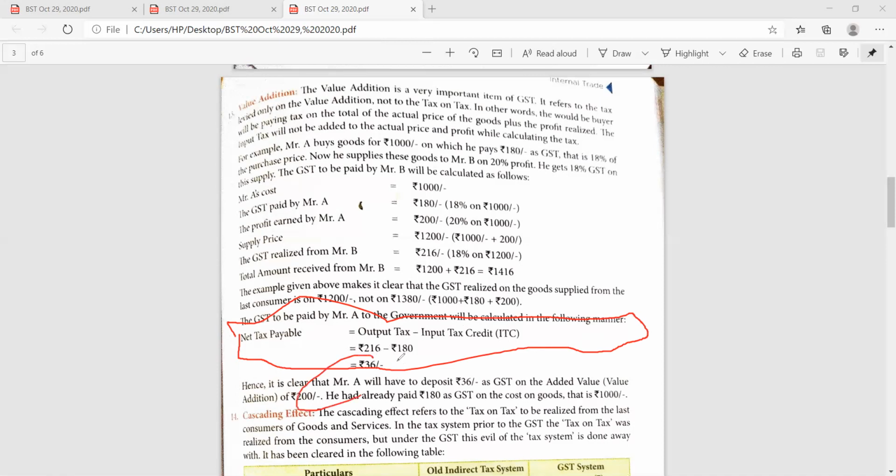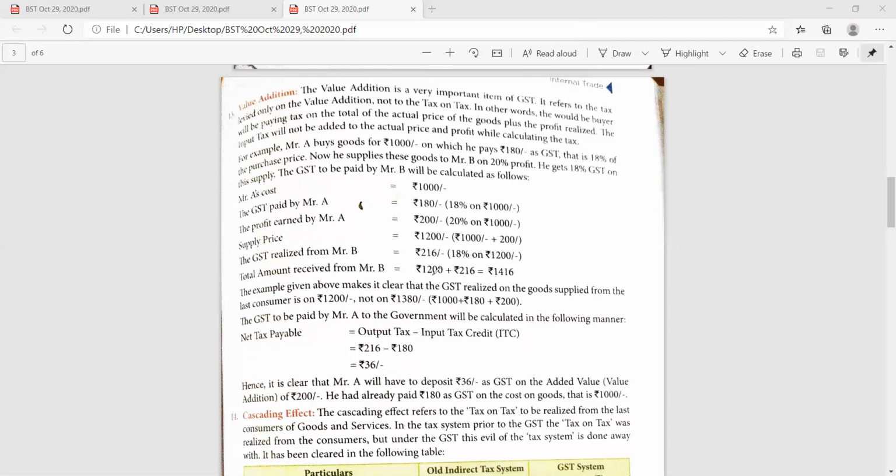Like 36 is payable only. How? See, on 1,200, first of all it is 1,000, then 180 rupees GST has been imposed there, and then 200 rupees profit is to be added there. The total becomes 1,380.